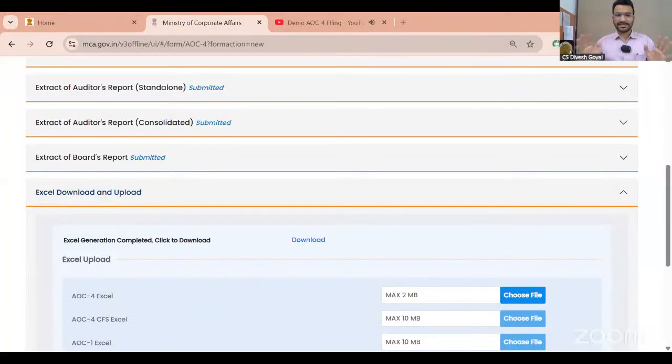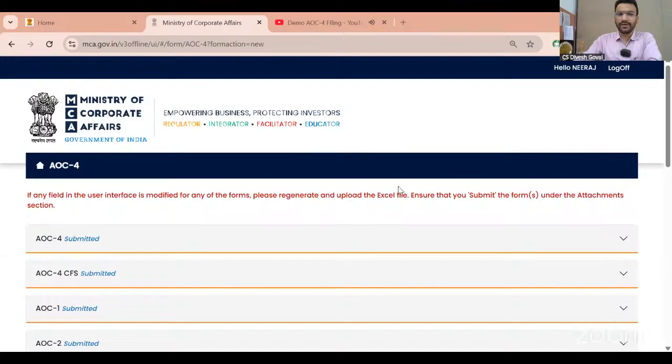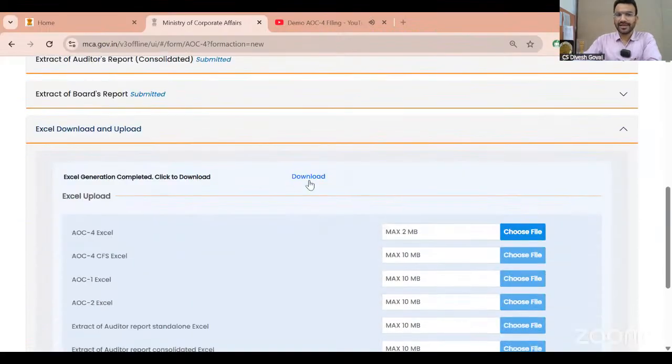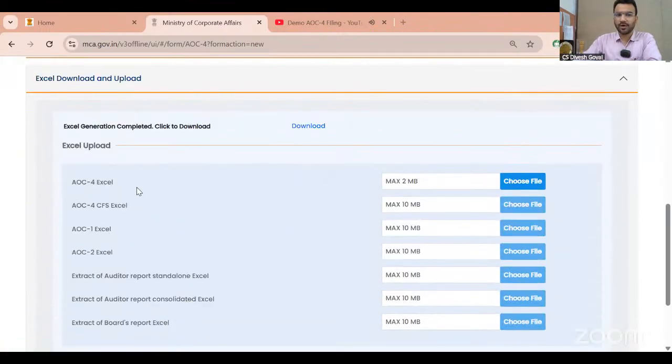So now you have to fill all these Excels. And after filling all these Excels, your next task will be uploading these Excels on your SRN. First thing, these Excels don't require any DSC or signature. These Excels will be uploaded on the MCA website. So once you log in, you will go into your SRN. See, we have downloaded from here. Now here's the option to upload. Let me upload it.